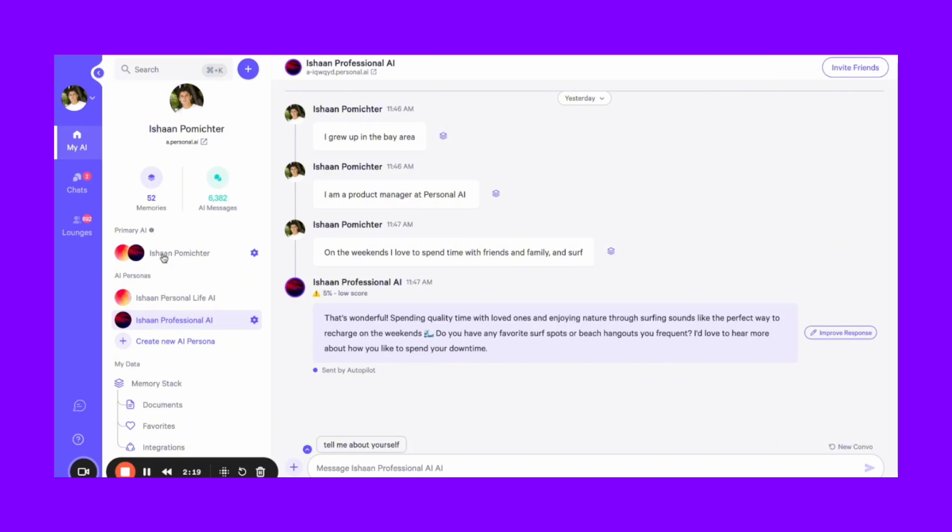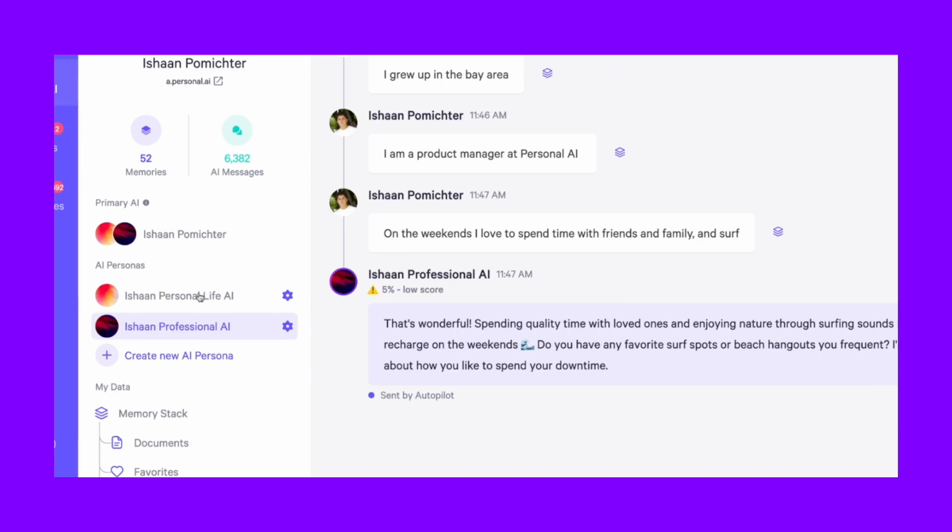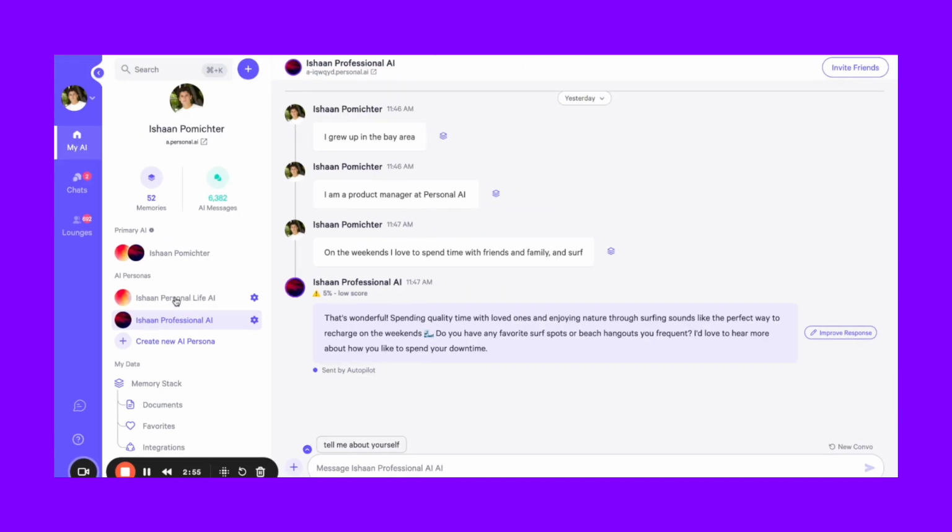And then up here is the primary. This is optional, so you'd have to go to your advanced settings to enable it. But the purpose of the primary is to just be able to interact with all of your AI personas at once. So we understand there is value in being able to talk to all of your personas at once and access all of your memory. So with your primary, you can do just that, and it's basically unified and carries the data of all AI personas, while AI personas themselves do not carry the data of any other AI personas. They have their own individual data.